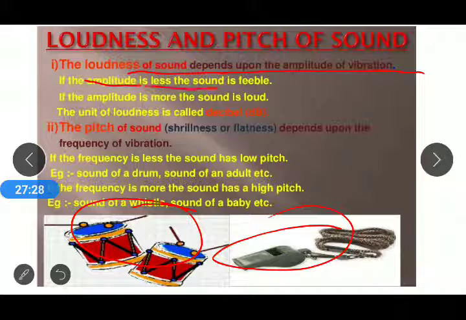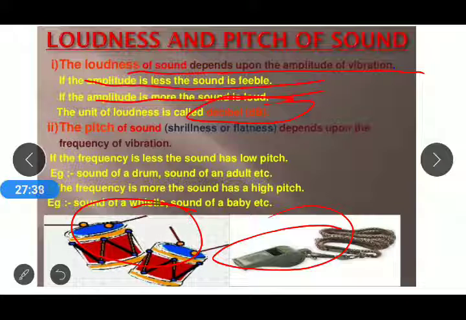If the amplitude is less, then the sound is feeble, that means a very low sound. If the amplitude is more, then the sound is very loud. The unit of loudness is the decibel. We can measure the loudness in decibels.